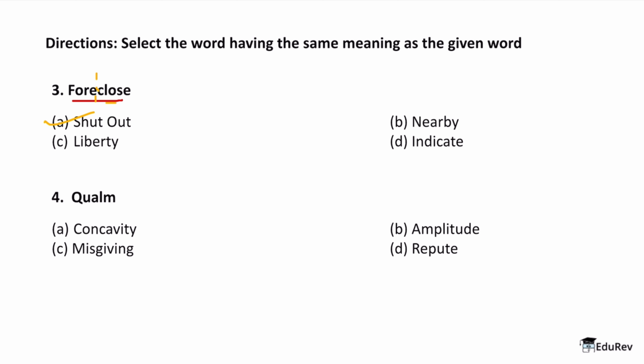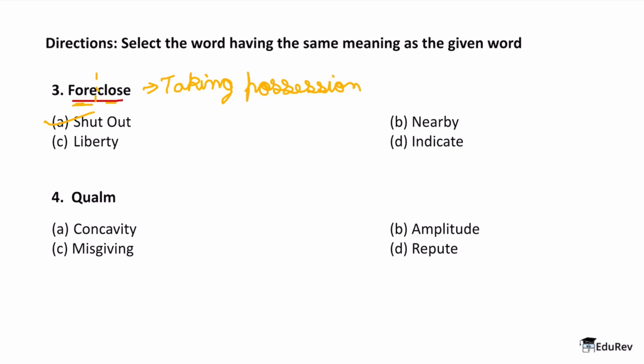So here close does mean closing, but what we are talking about will define in the for part. So now foreclose is basically a word which is used when we are taking possession of a mortgage property when the person fails to keep up with their mortgage payments. So what we are doing, we are actually taking possession, okay, when a person fails to pay their mortgage payments. Got it? Now this means that shut out will be the clearest and the most common answer for foreclose.